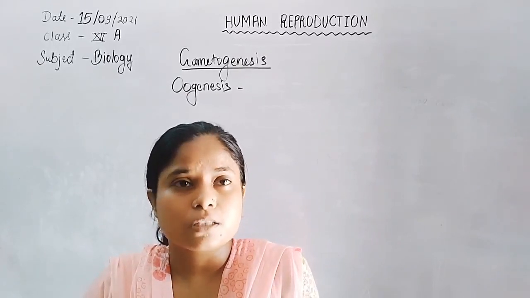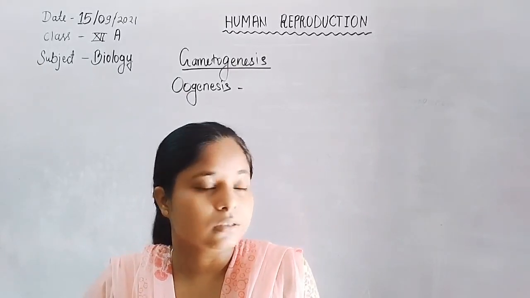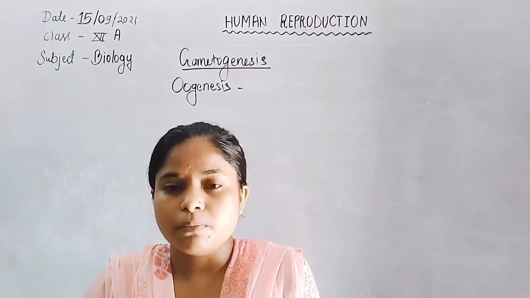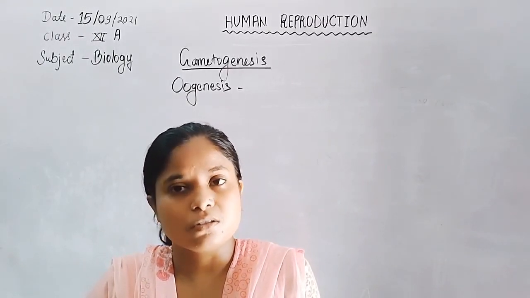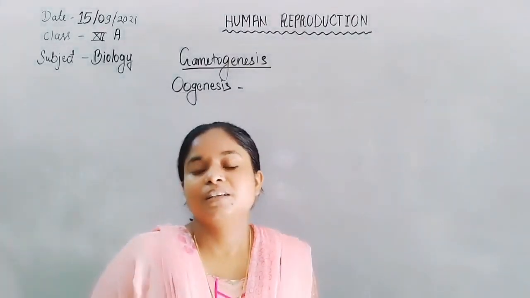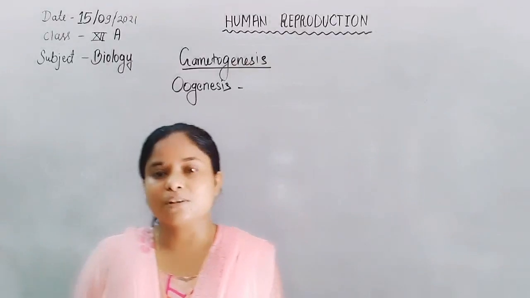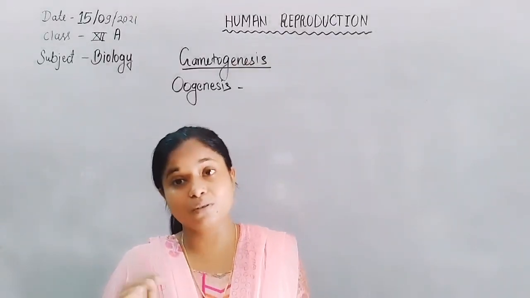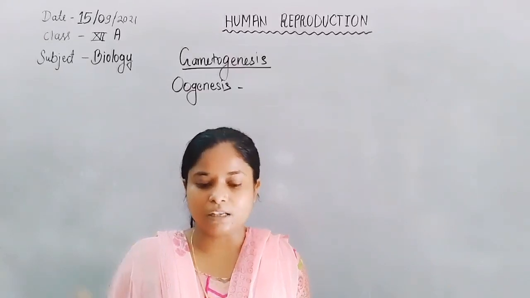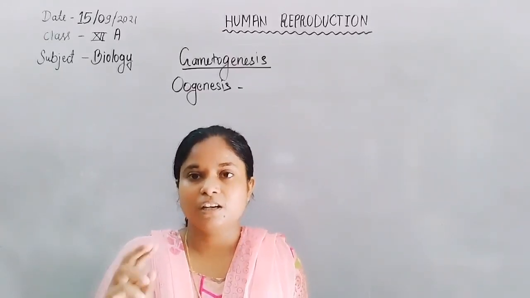Now the spermatogenesis process takes place by meiosis division. First, spermatogonia undergo mitosis division to form the primary spermatocyte cell.